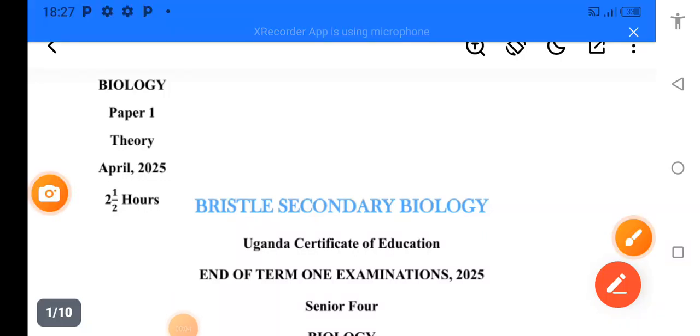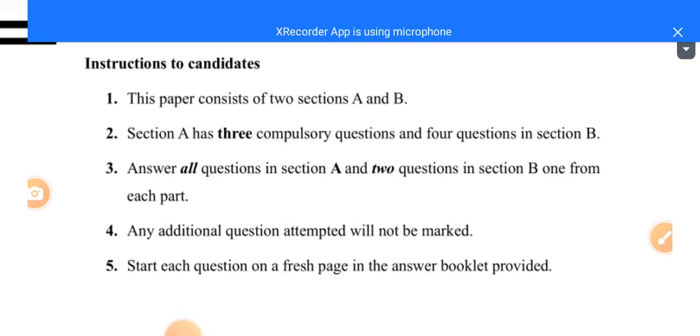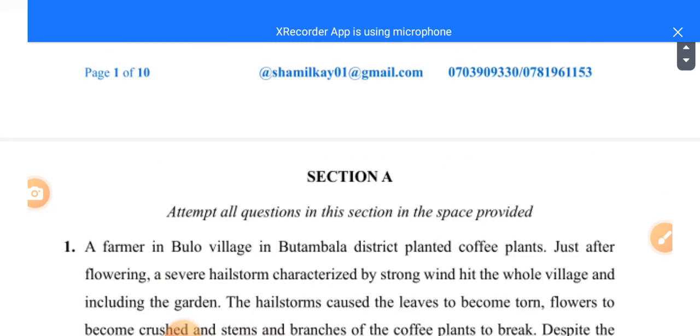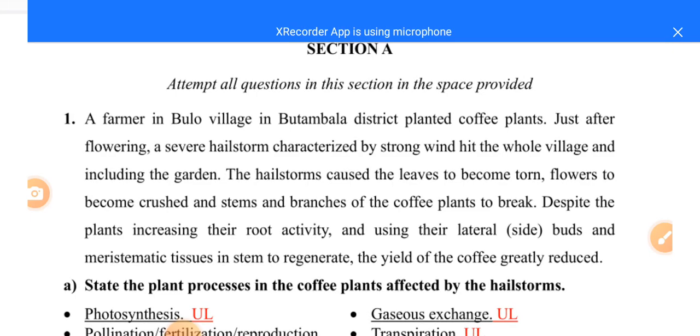Yes, all right. Allow us to proceed with this station also. So we are going to look at an example of how item 1 questions look like. They are saying that a farmer in Puro village in Butambala district planted coffee plants just after flowering. I want to just note that they said just after flowering.